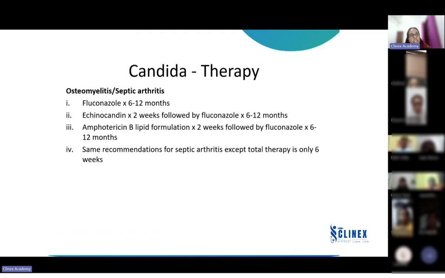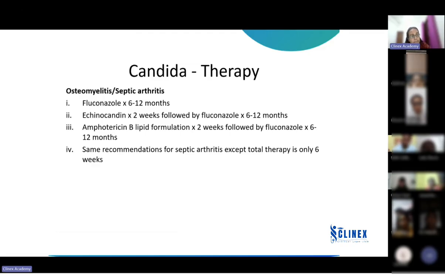Coming to osteomyelitis and septic arthritis, the drug of choice is fluconazole. But the duration of treatment is 6 to 12 months. Almost a year we have to give the medicine. Okay. The second choice is echinocandins, which we can give for the first 2 weeks, then you can go for fluconazole for 6 to 12 months. Another option is amphotericin B for 2 weeks followed by fluconazole for 6 to 12 months.